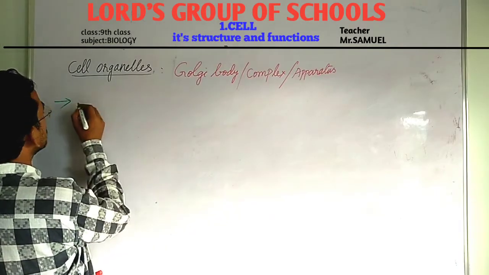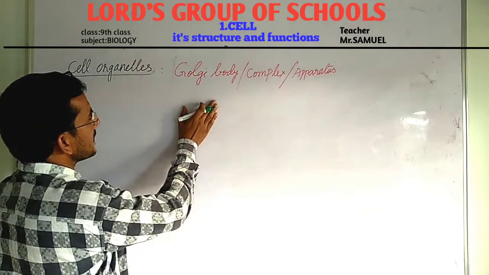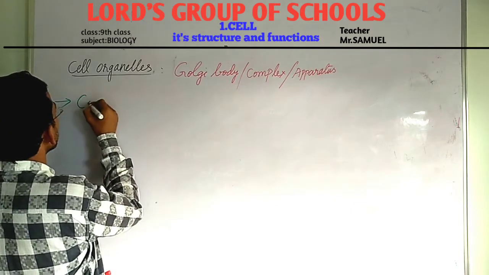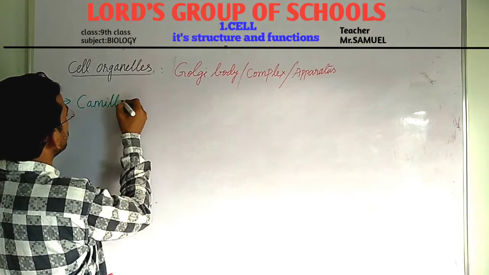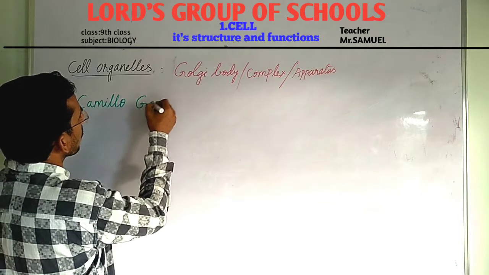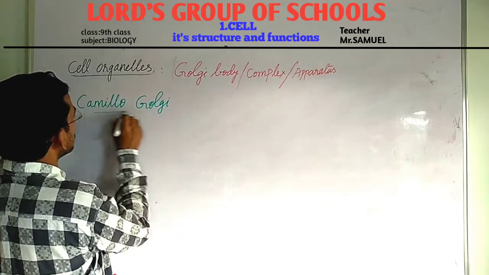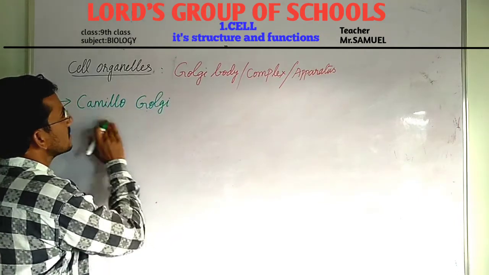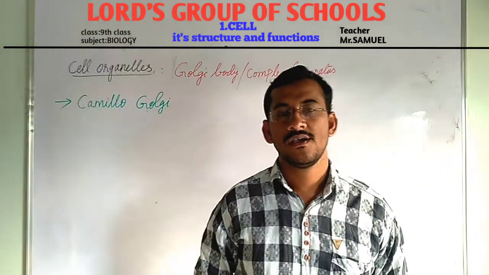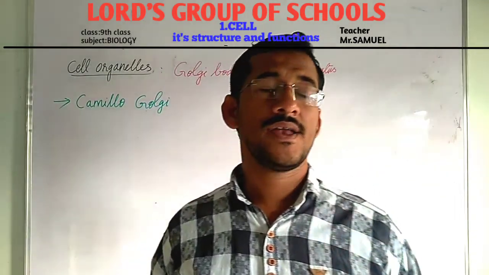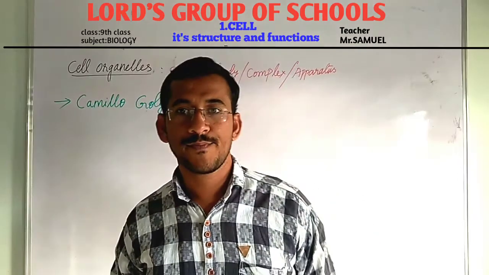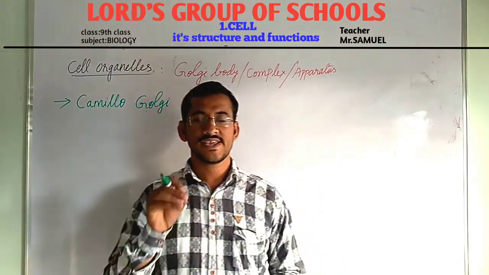The term Golgi body is given by Camillo Golgi. He is the scientist who observed Golgi body for the first time. And Golgi bodies are bigger in secreting cells.